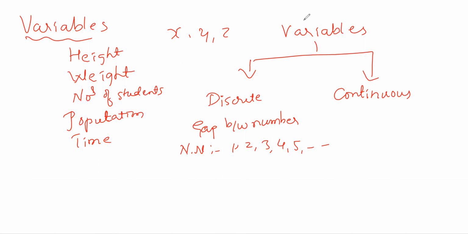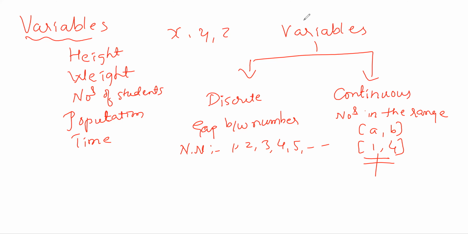And continuous means we can't mention exactly what the number is. We have to take the range, the number in the range, some closed interval a comma b. If you want, particularly, you can take 1 comma 4 or 1 comma 3, anything. If you mention the interval 1 comma 4, how many numbers will be present in between 1 and 4?